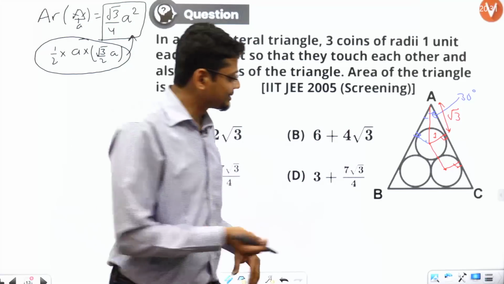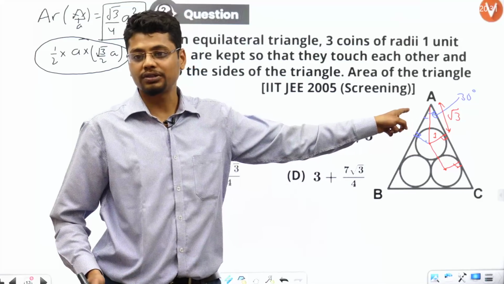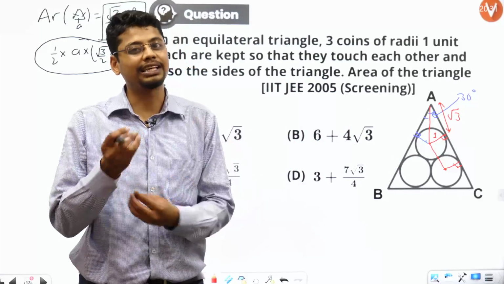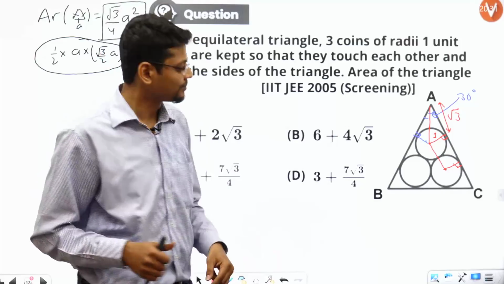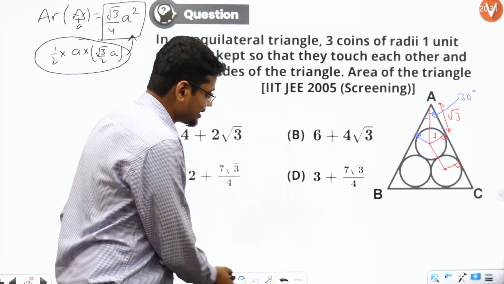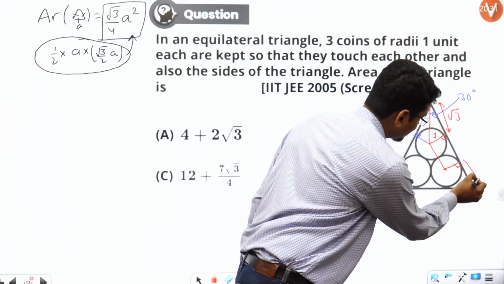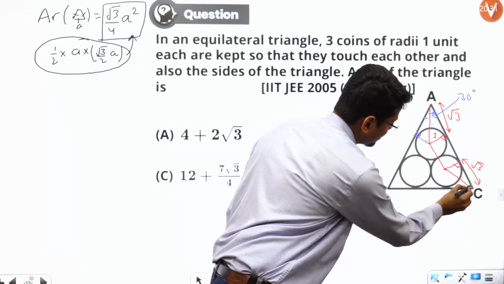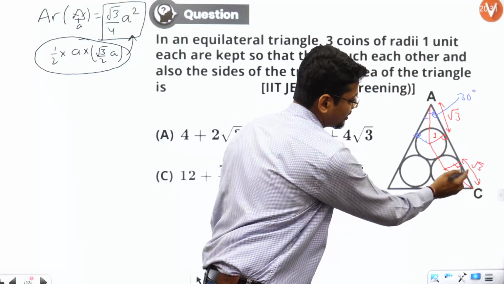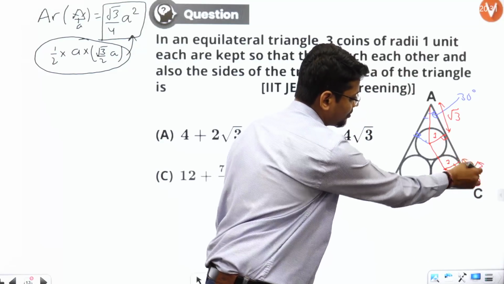By symmetry, I could have said this, but I wanted to explain using congruency of triangles so that you are sure it is 30 degree. Similarly, this will also be root 3 by symmetry. I can join this like this, and this will be 30 degree. This is anyway 1, so it becomes root 3.